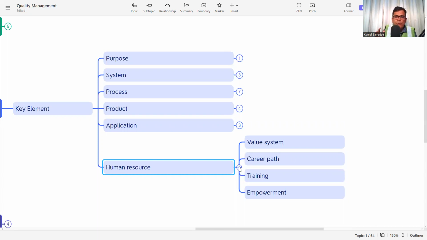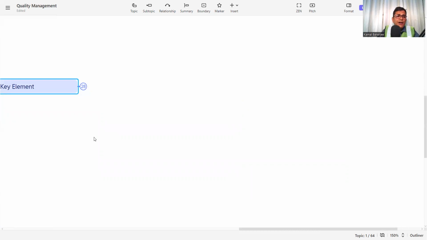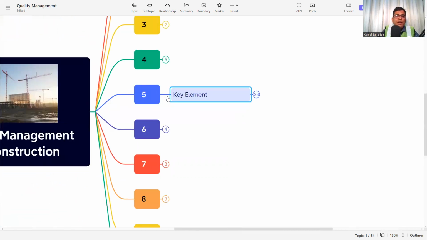Then training is required everywhere, wherever there is a new activity, or a new employee is joining, or new people are coming, or at regular intervals, so that everyone knows what the process is and what to do on the site. Everyone then works toward the common goal, and the quality of the product or services is ensured. And then empowerment. You need to empower your people who are working on the site or in the organization, so that they get motivated and work toward the common goal of giving customer satisfaction. So these are the key elements of the quality management system.